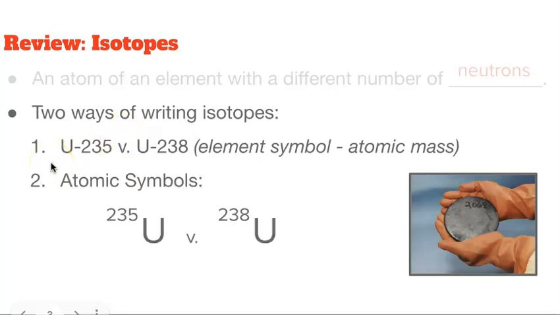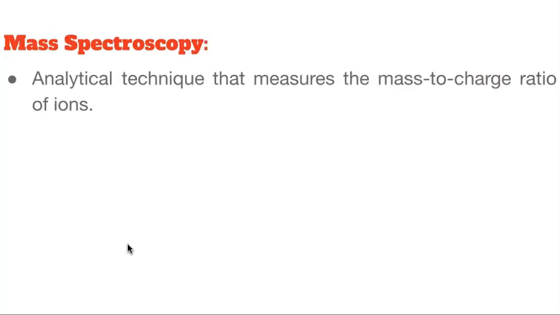Another one is the atomic symbols, where we have the element symbol. On the upper left, we have the atomic mass. What is not shown really on the bottom left is what piece of information? The atomic number. Okay. All right, so mass spectroscopy is a very common, very popular technique, all right, that measures the mass to charge ratio of ions. Okay, and initially it's a very good technique to identify or confirm the presence of a compound or an element.